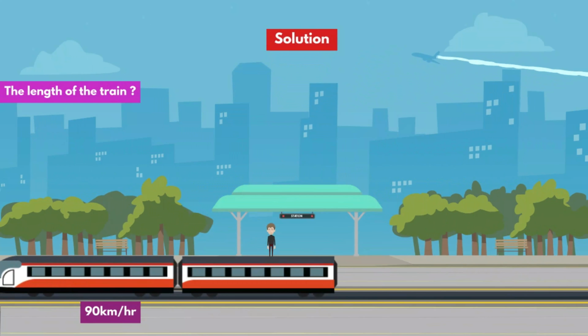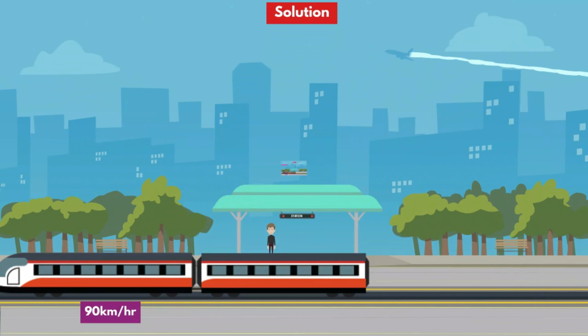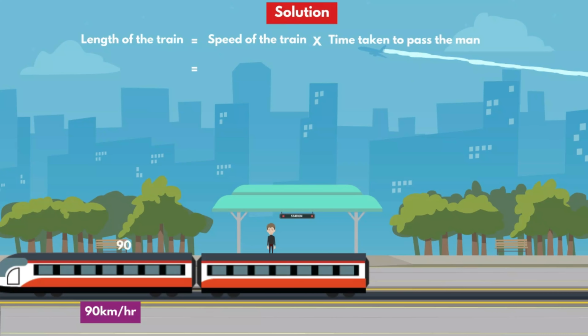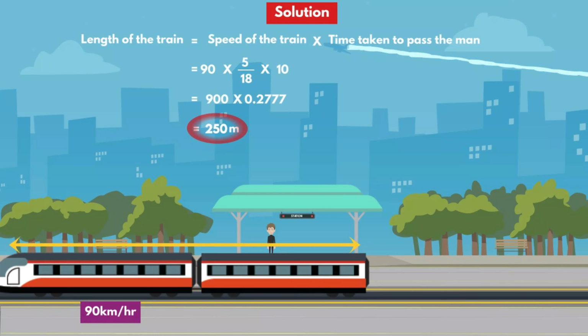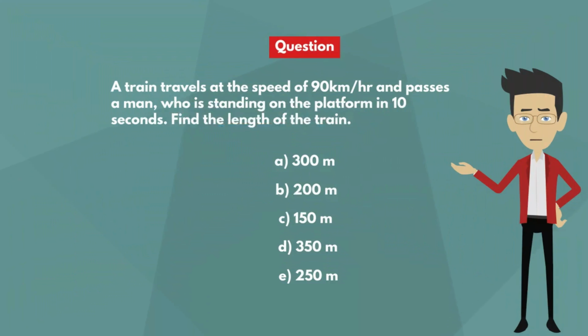Now in the question they are asking the length of the train. So the length of the train is speed of the train into time taken to pass the man. That is 90 into 5 by 18 into 10. After solving this, we get 250 meters. So the length of the train is 250 meters. So the answer is Option E, 250 meters.